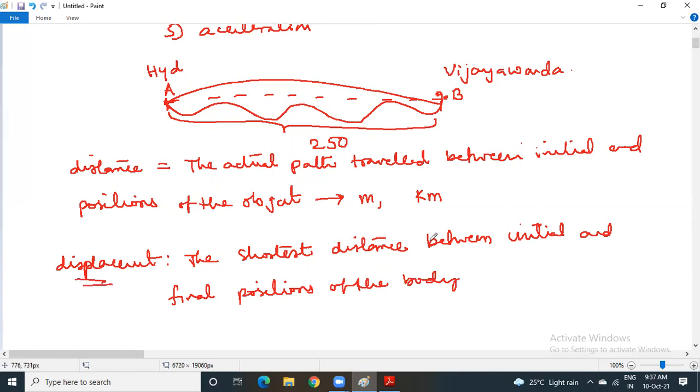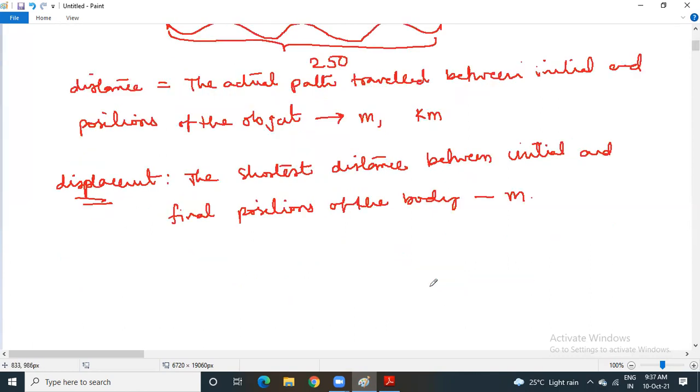Displacement is also measured in meters. There is no difference unit-wise. Next, displacement is a vector quantity. Direction is required. We'll discuss that later.